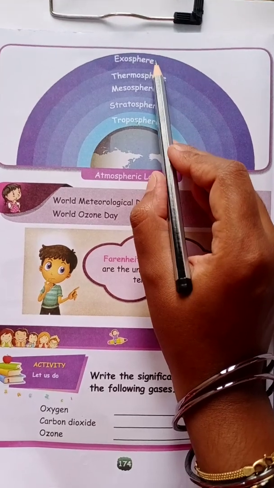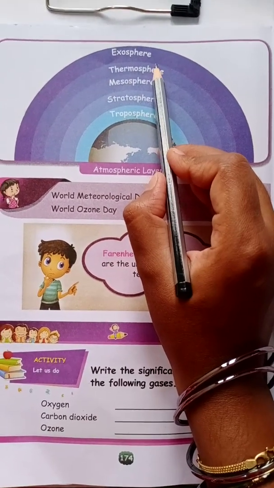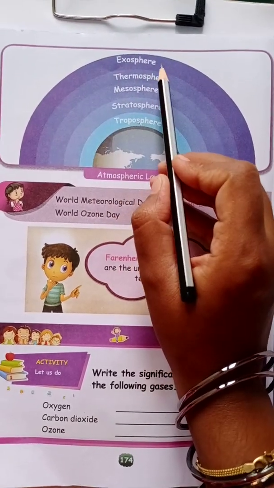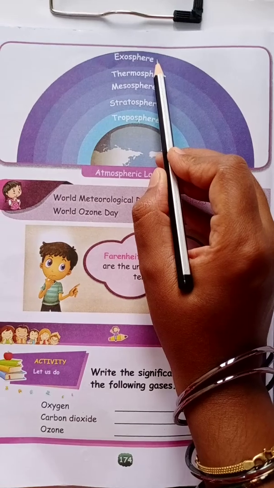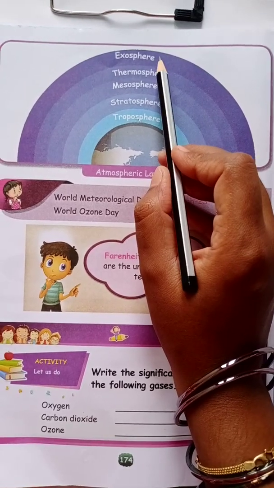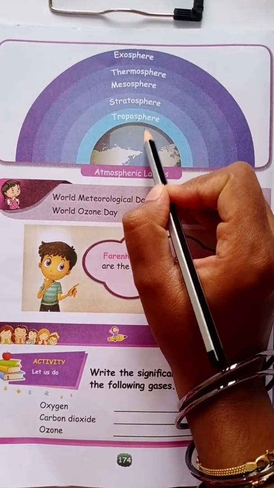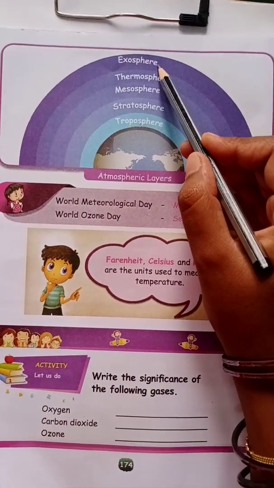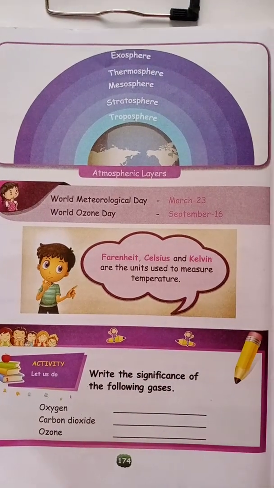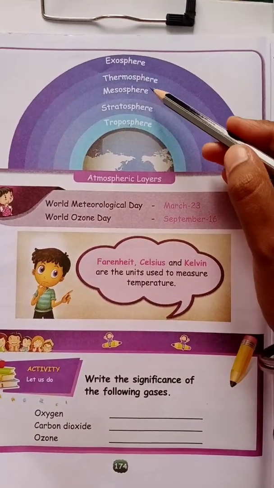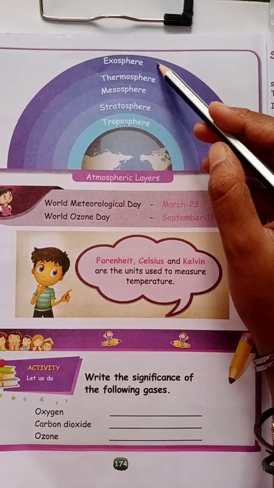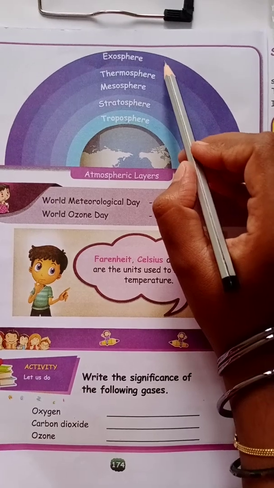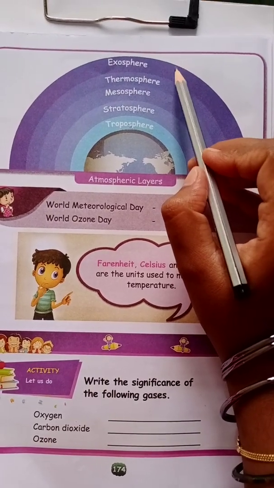And finally, exosphere. It is the outermost layer of atmosphere, extending thousands of kilometers into space, not from the Earth, children, into space.